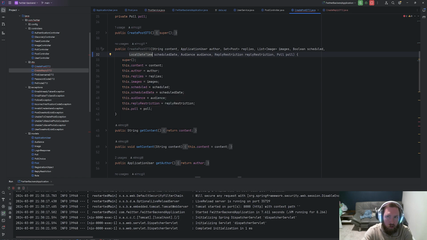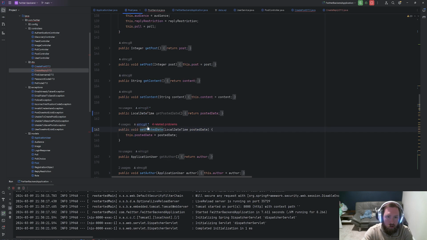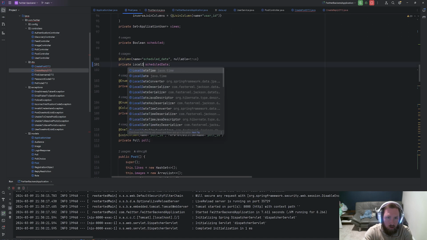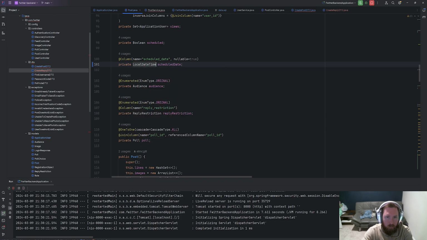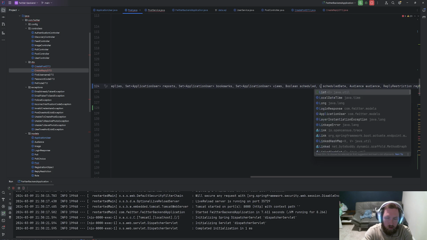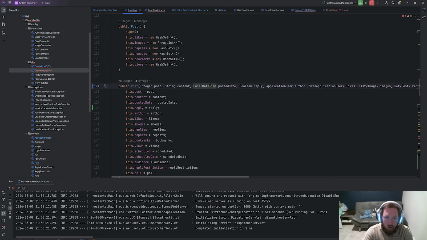That's the schedule date though, right? That's not even the actual date. So I just set posted date, but we also need to set the schedule date. This should also be local date time. We're gonna fall behind here, but it is what it is. Schedule date should be local date time as well. We'll get all this fixed eventually.